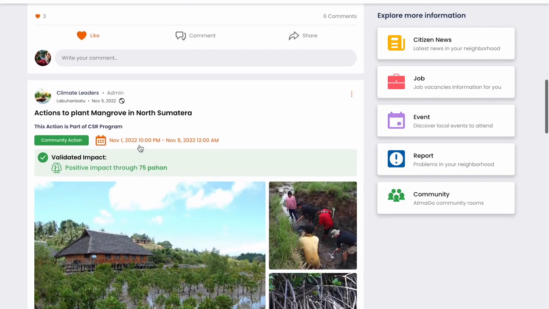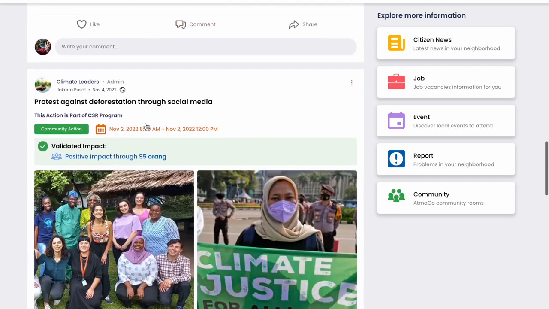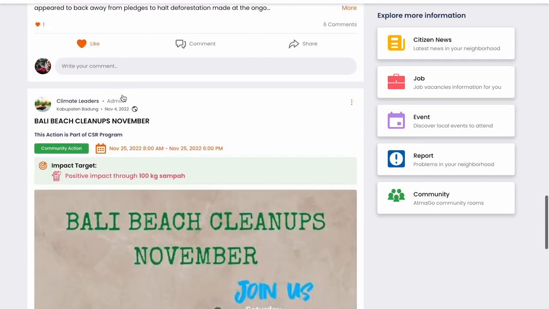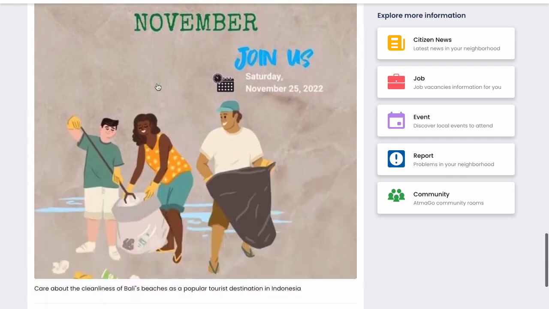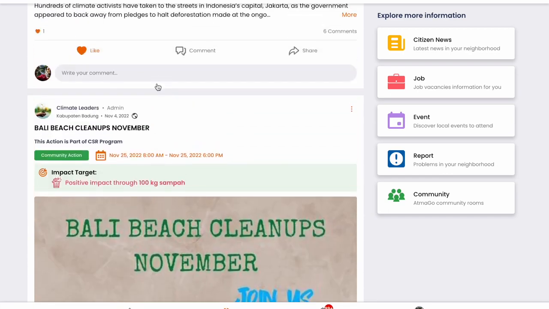And then there is also this unit of trees, or we also have, this is also people, or we can also have kilograms of garbage collected. Yeah, or it can be in the form of items as well.